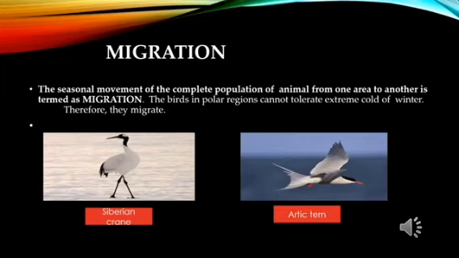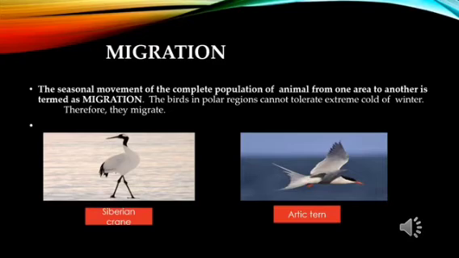The other bird over here is the Arctic tern. This Arctic tern is actually a very small, slender gray white bird. It is also known for its long yearly migration because this bird flies a very, very long distance. It comes from the Arctic to the Antarctic region.